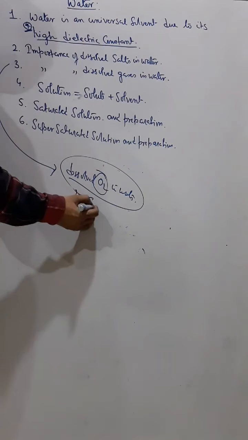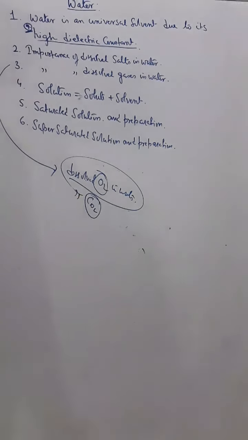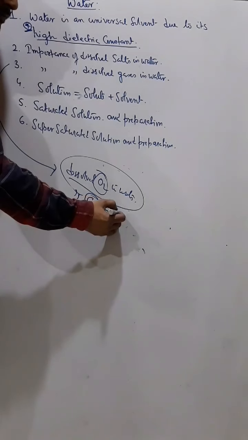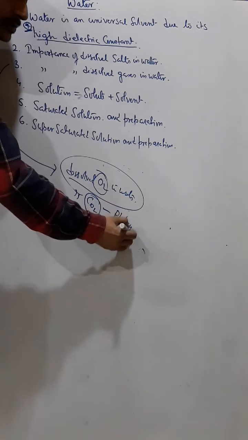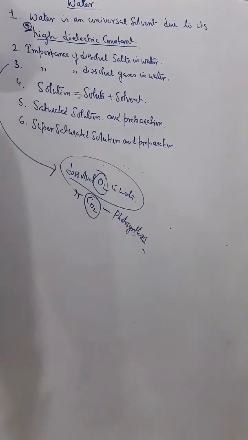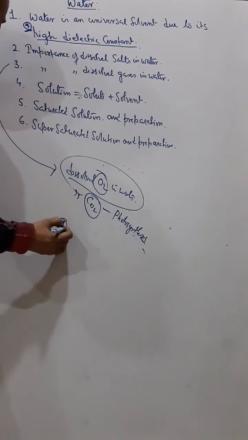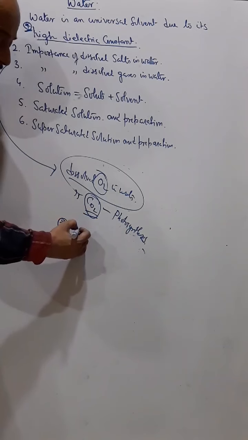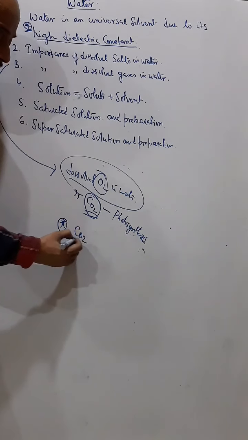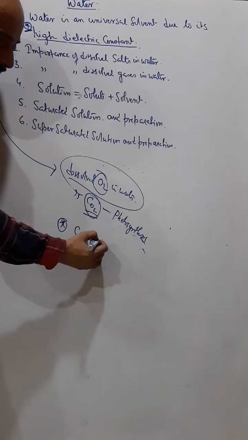Dissolved carbon dioxide is also important. Dissolved carbon dioxide is used by aquatic plants for photosynthesis, thereby preparing food for them. Now, another important use of dissolved carbon dioxide is that the dissolved carbon dioxide present